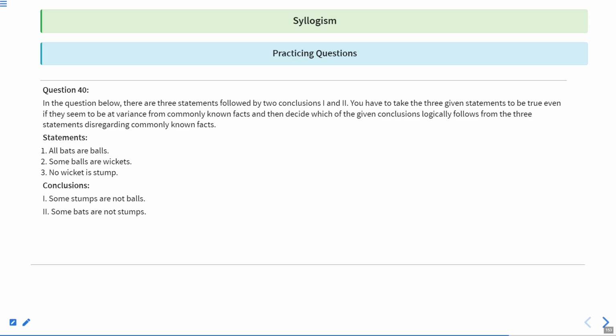There are n number of reference books from where you can practice syllogism. There are books like Agarwal, R.S. Agarwal and other competitive examination books written by different authors. You can find them in your nearby local store.